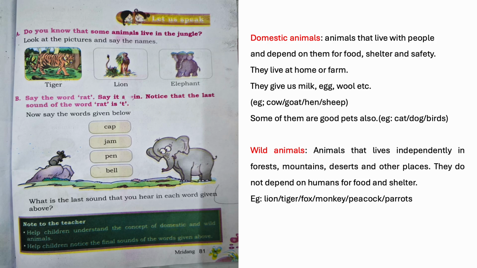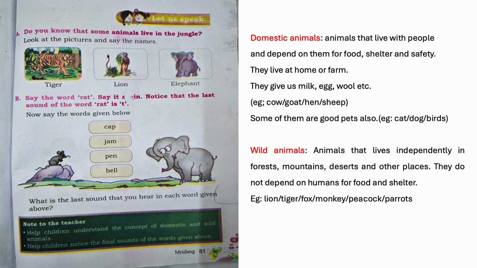Let us speak. Do you know that some animals live in the jungle? Look at the pictures and say the names. So we have to tell the names of these animals. So what is the first picture? Which animal is there in the first picture? Here we can see a tiger. And the second one? It's the picture of a lion. And third one is an elephant. So all these are wild animals.